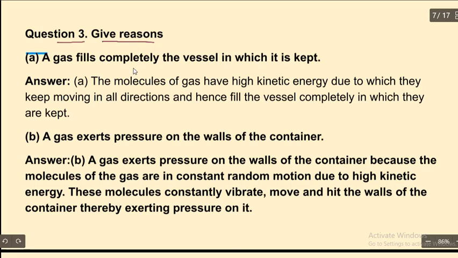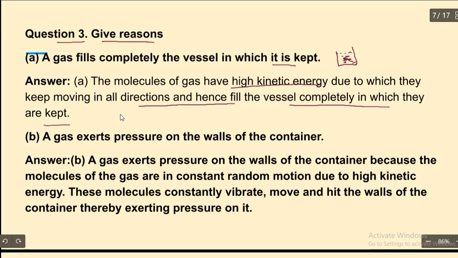They gave some questions, and we have to give reasons for them. A gas fills completely the vessel in which it is kept. If I take any vessel, a gas is going to fill it completely. Why? The molecules of a gas have high kinetic energy, due to which they keep moving in all directions and hence fill the vessel completely in which they are kept.